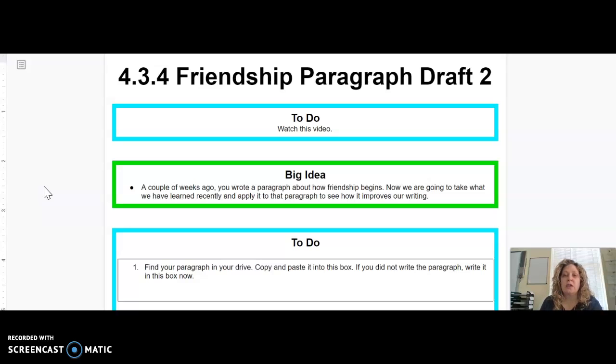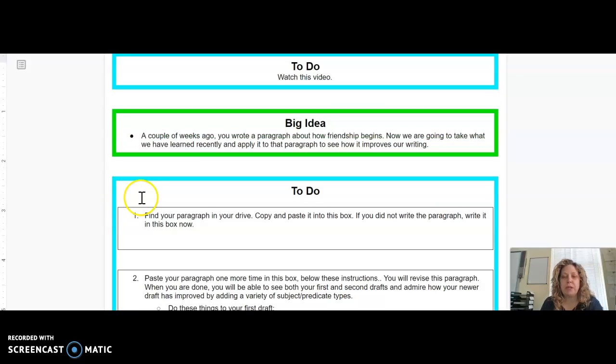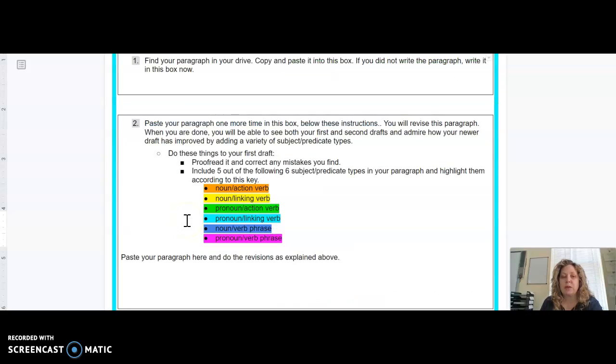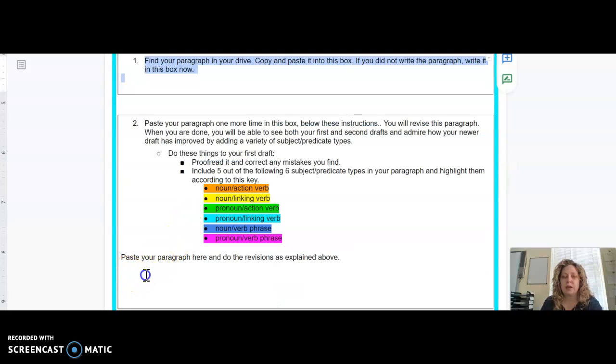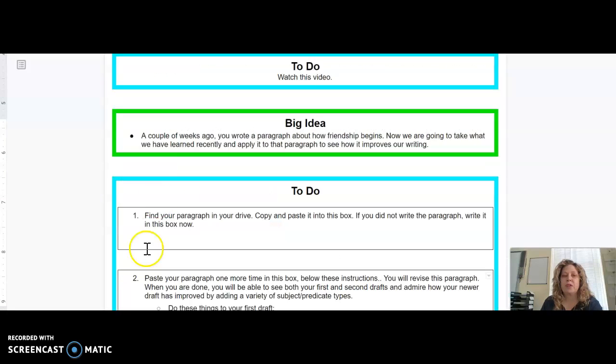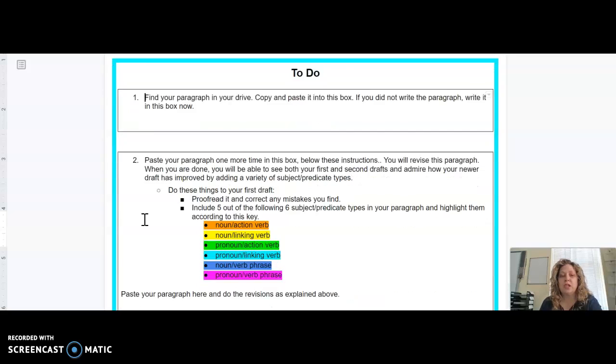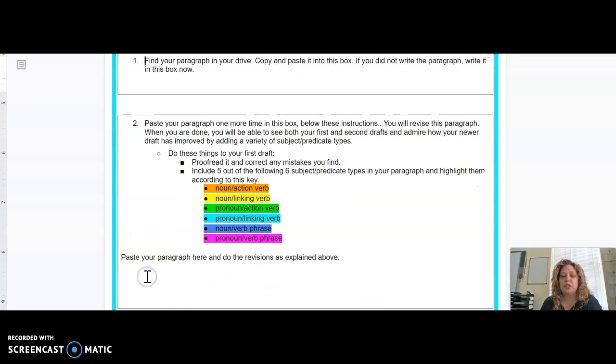If you did, find it in your drive, copy and paste it into this box here, right? Find your paragraph in your drive, copy and paste it in here. Then you're going to copy and paste it a second time down here. I know that seems weird, so copy once, paste here in this box, and then paste it down here in this box. The one up here in box 1 you're going to leave alone. You're not going to do anything to it. It's just there so you can see it. The one down here is the one you're going to be changing.